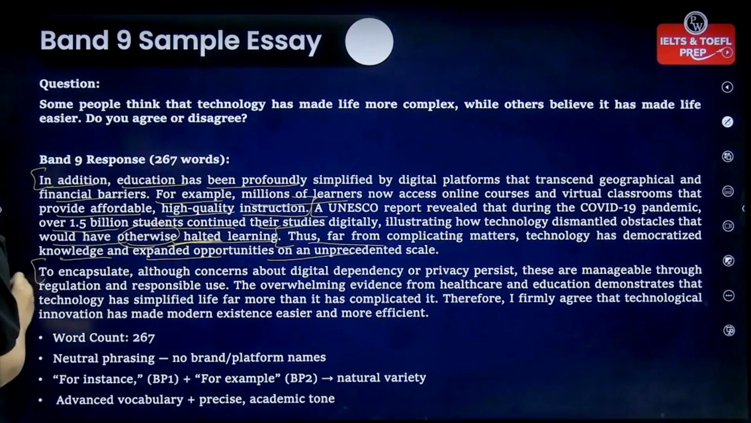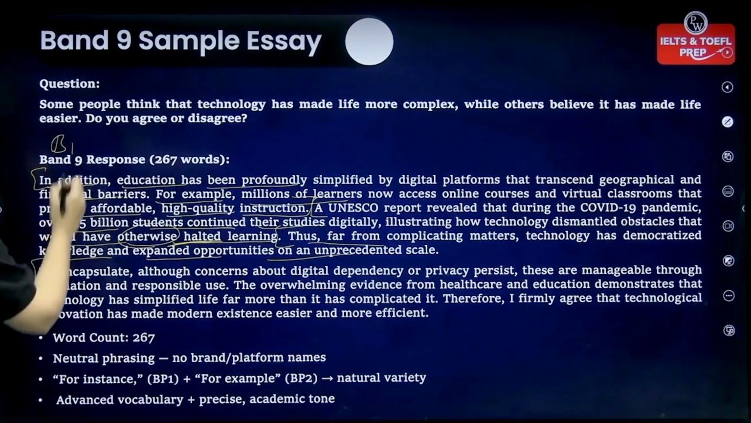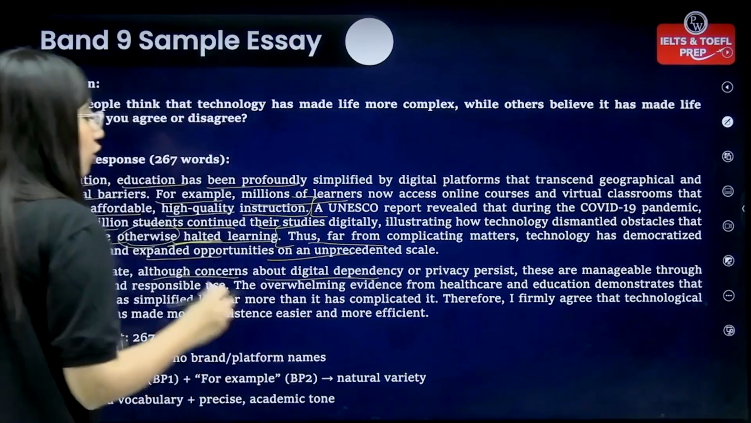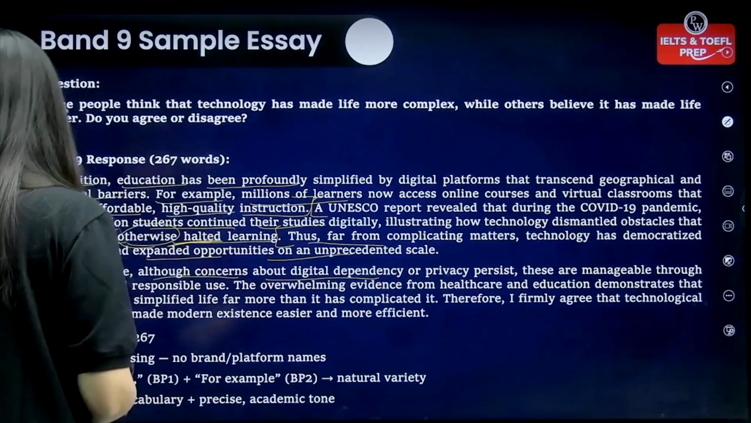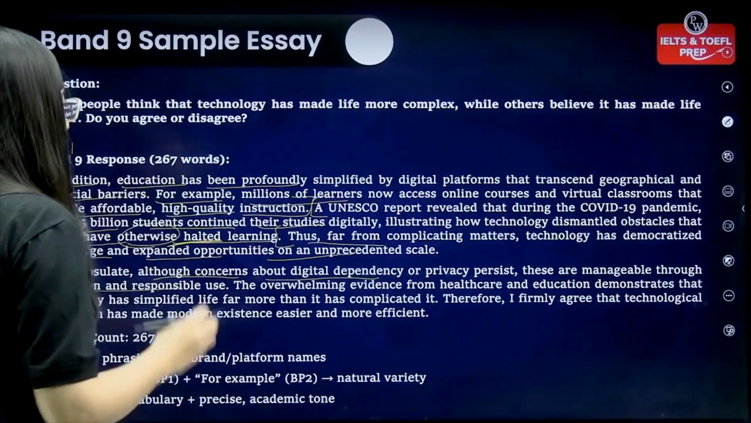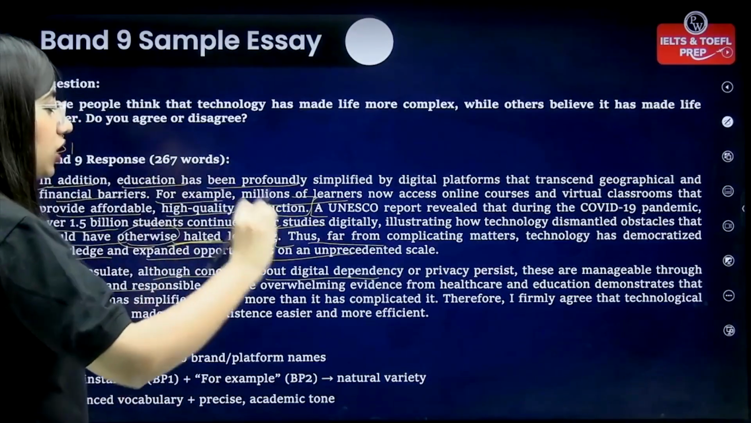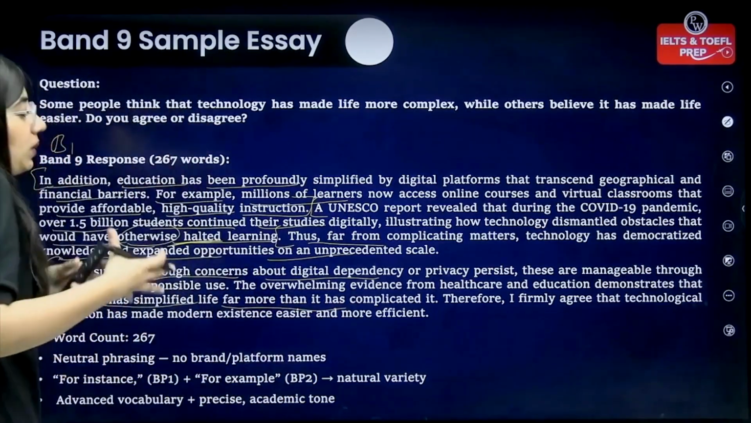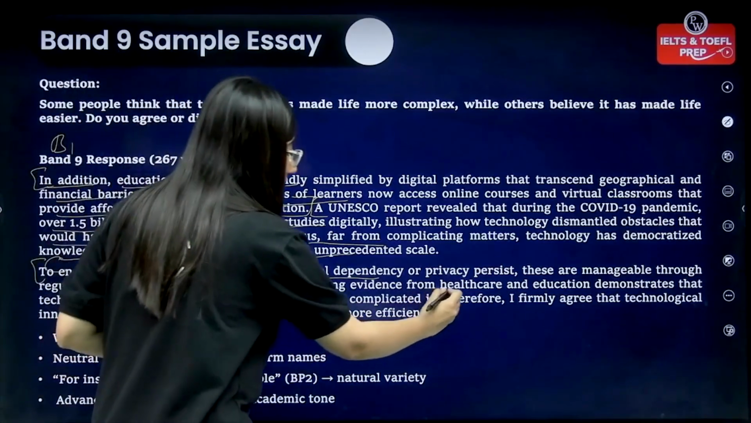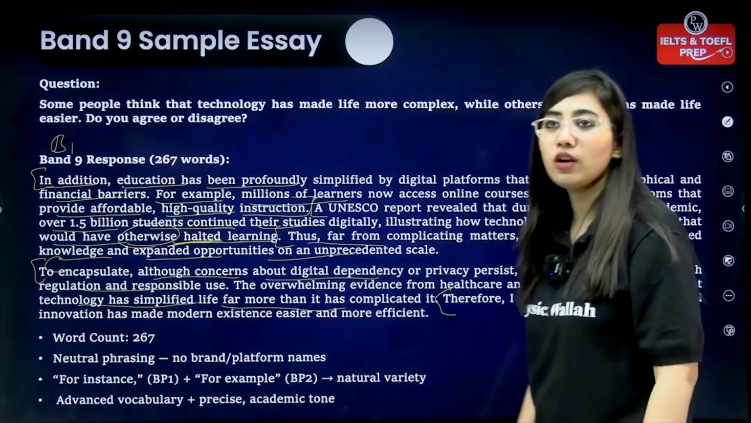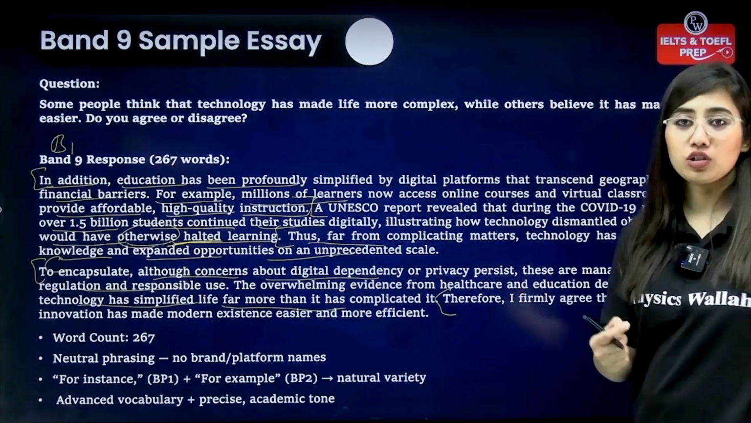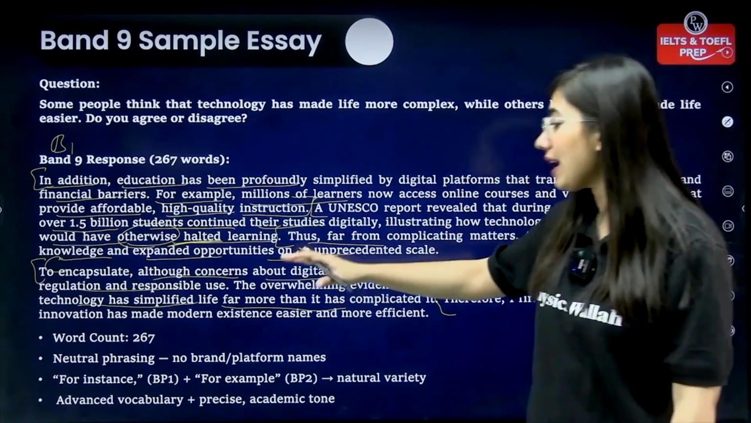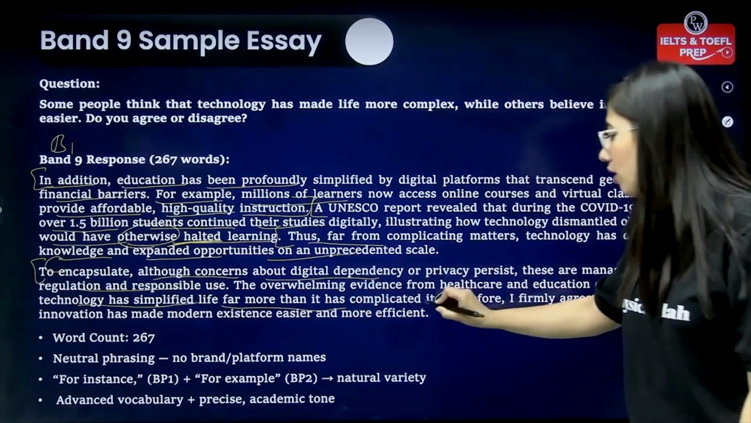Now, this is our concluding paragraph. So, to encapsulate, although concerns about digital dependency or privacy persist, these are manageable through regulations and responsible use. The overwhelming evidence from healthcare and education demonstrates that technology has simplified life far more than it has complicated it. Therefore, are you seeing how we are using this "therefore"? Hence, I firmly agree that technological innovation has made modern existence easier and more efficient.